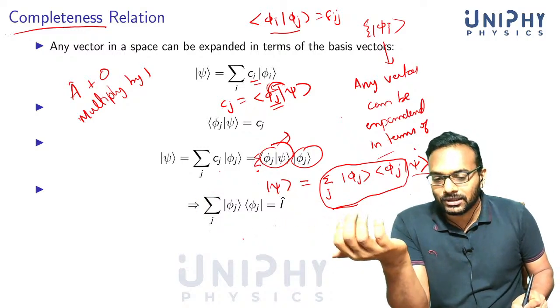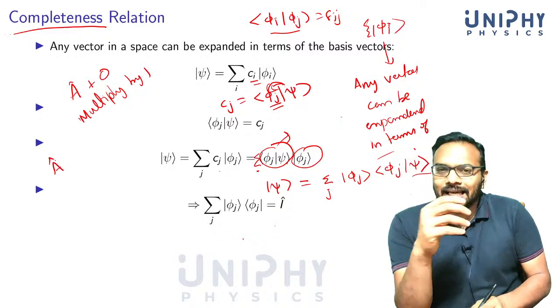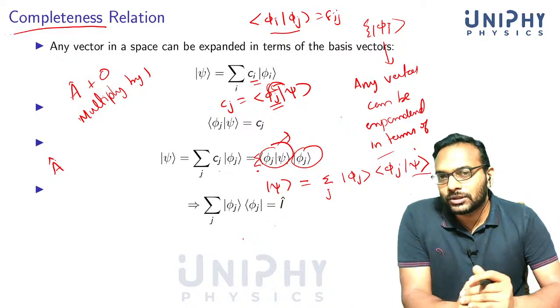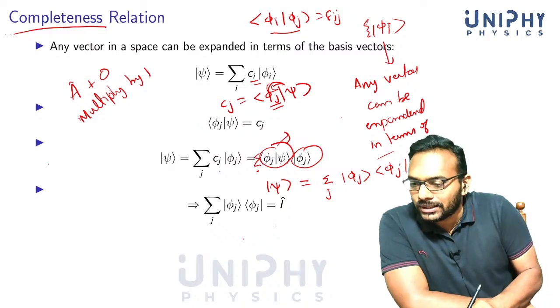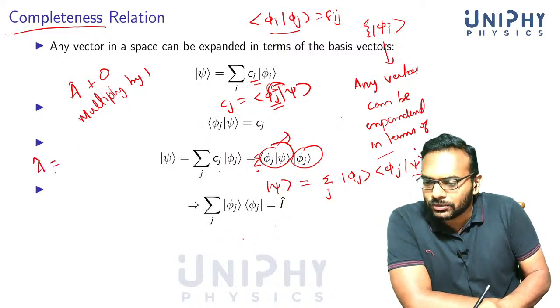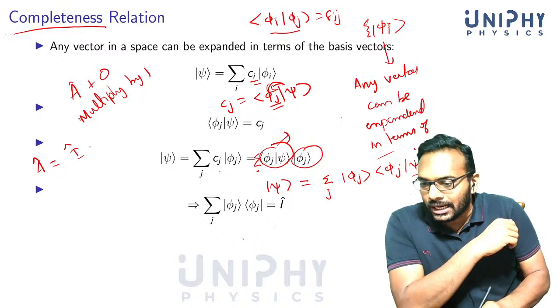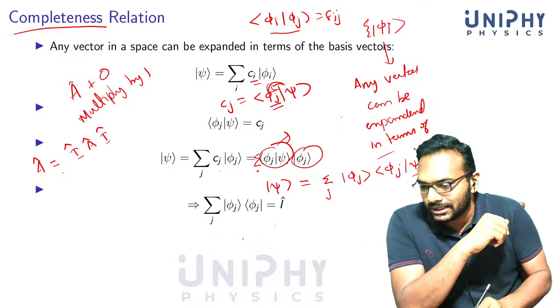For example, I'll just demonstrate this. Suppose you have got this operator A cap. This is some abstract operator living in the Hilbert space. We don't know what to do with it. So we can multiply on both sides with an identity. We can write it as I A I. No problem, because it doesn't change anything.